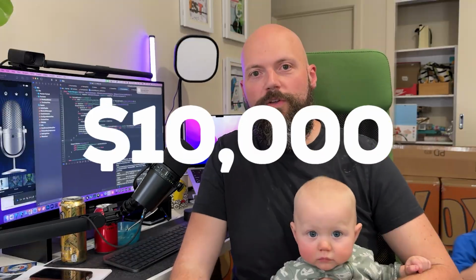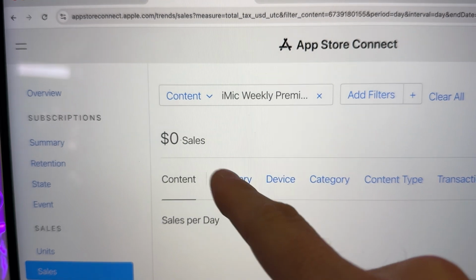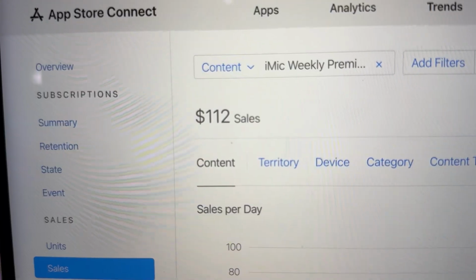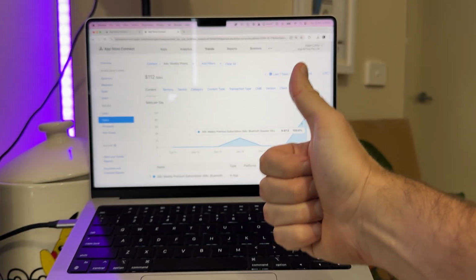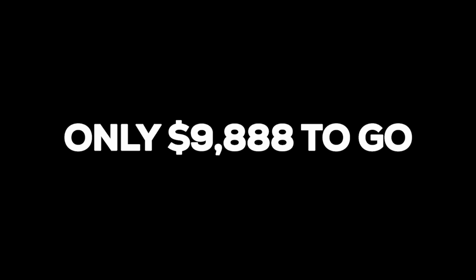I bought an app for $10,000, thinking I could make some changes to boost its revenue and turn it into a success story, only to have it earn $0. But then something surprising happened, and I made my first sale. In this video, I'm showing you the exact process I'm using to grow this app and hopefully generate a return on my investment.